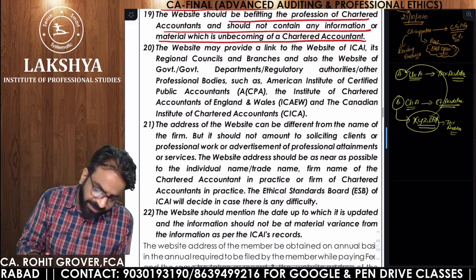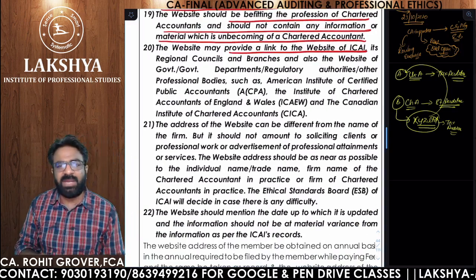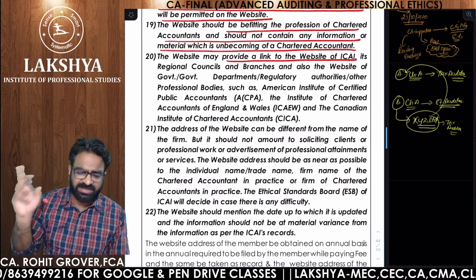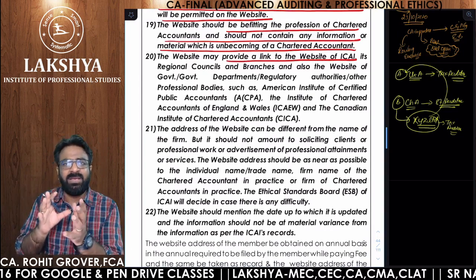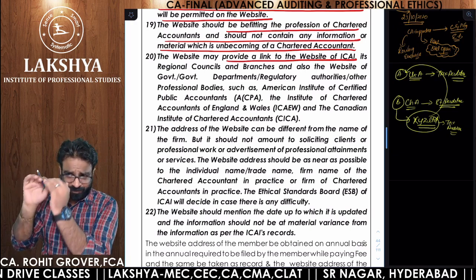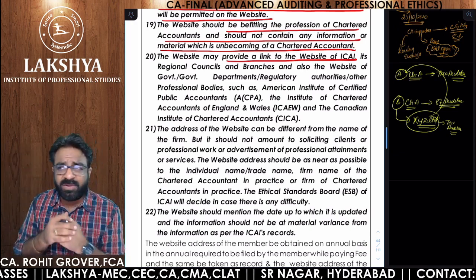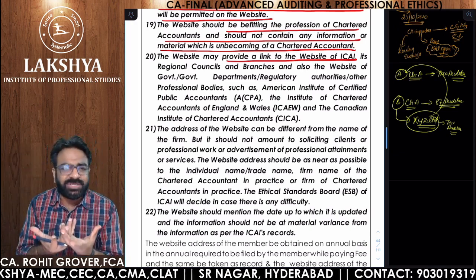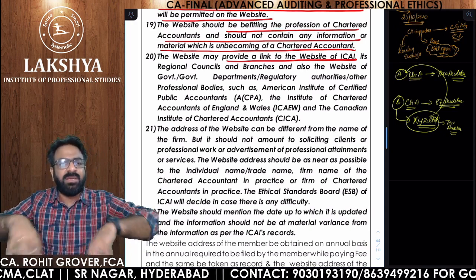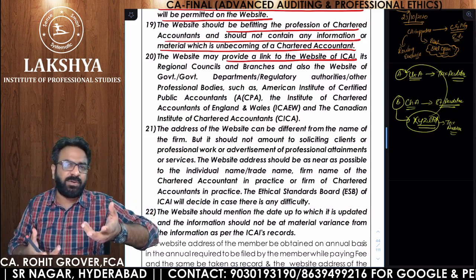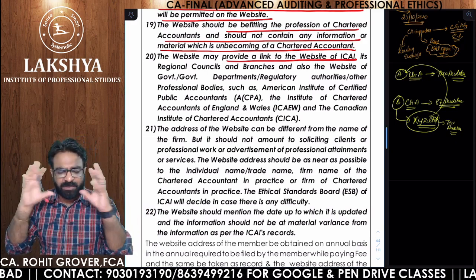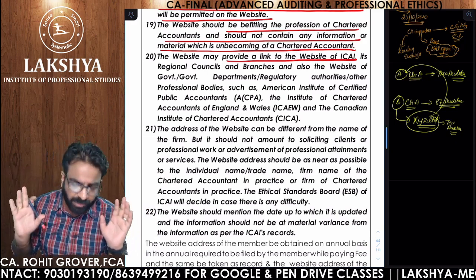Next one. Website may provide the links to the website of ICAI. Yes, in your website you can give a direct link to the ICAI, ICMAI, ICSI, MCA.gov.in, any educational website, any government website, government undertakings, foreign courses website, because it should be relating to the education, it should be relating to our profession. So surrounding our profession, whatever, like the SEBI website address you can give, other professional bodies in India, outside India, their links also you can provide on your website.